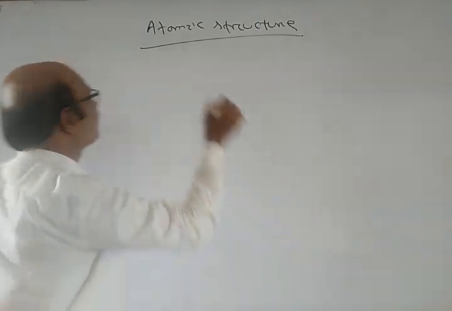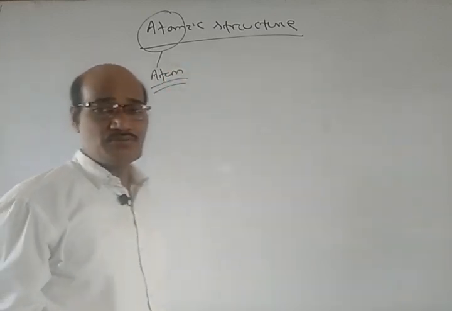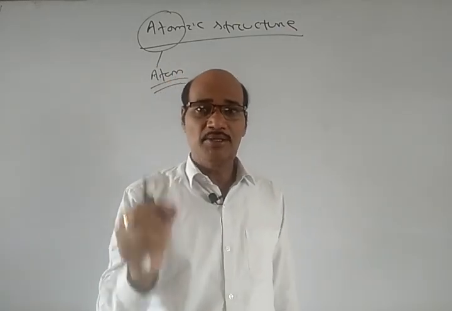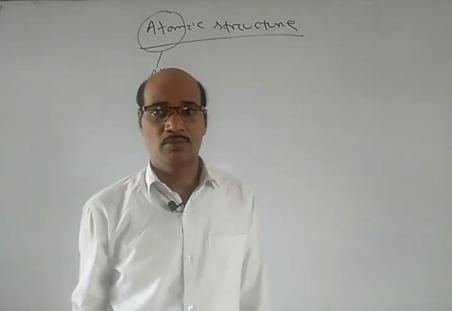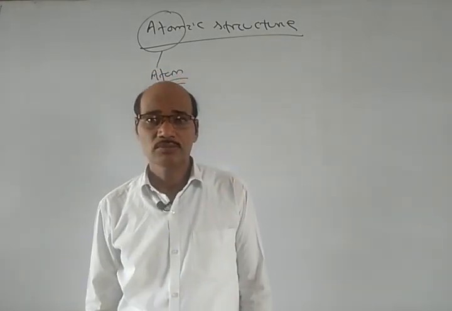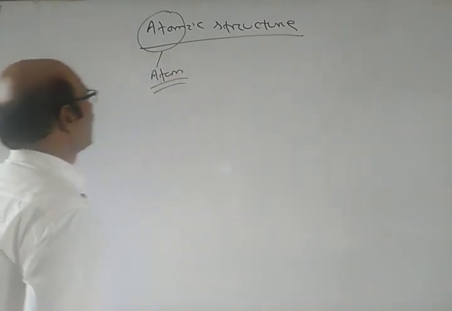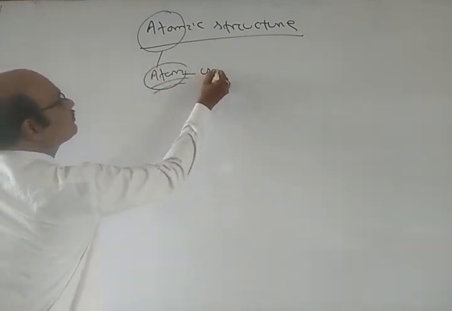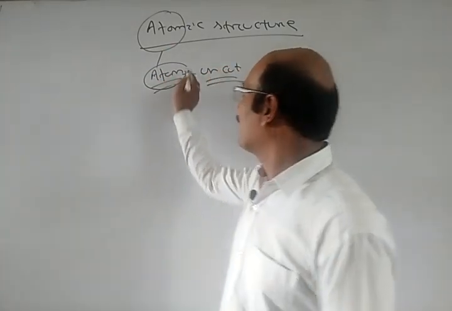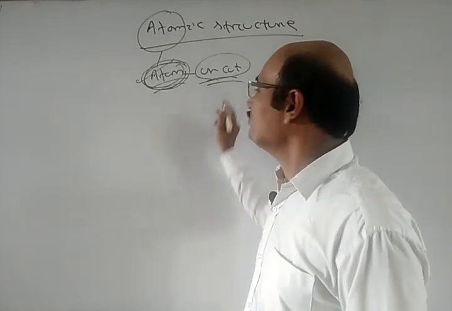See, first of all, atom. Already we discussed. What is an atom? It is the smallest particle of an element which can take part in chemical reactions. It may or may not have an independent existence. So in the first class we discussed its definition. And the word atom means what? Uncut. The name atom was given because the meaning is uncut.